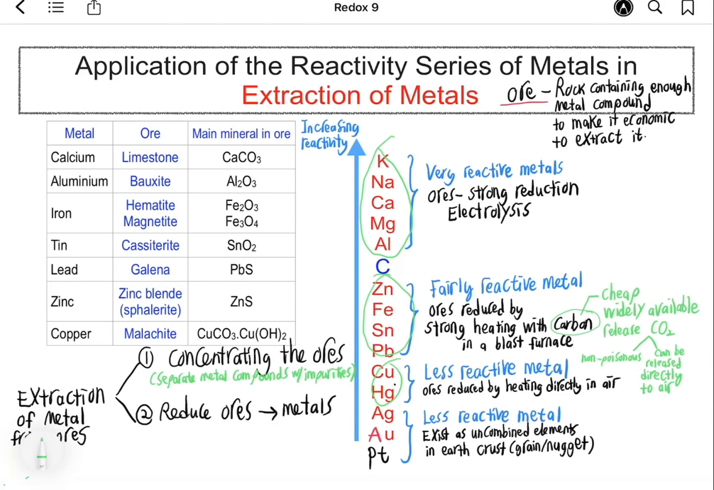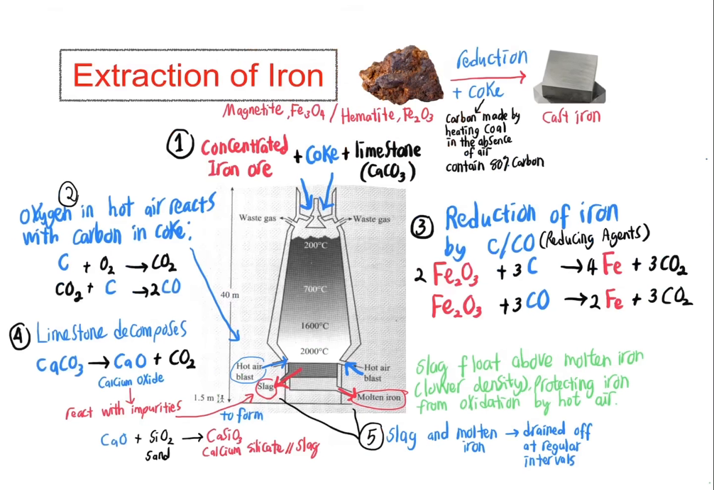Less reactive metals such as copper and mercury are reduced from the ore by heating directly in air, while the least reactive metals such as silver, aurum or gold, and platinum exist as uncombined elements in the earth's crust as grain or nugget. In fact, gold is the first metal discovered by man because gold is found as a free metal in nature. Iron and tin ores can be found in Malaysia, and the extraction of these two important metals will be discussed.